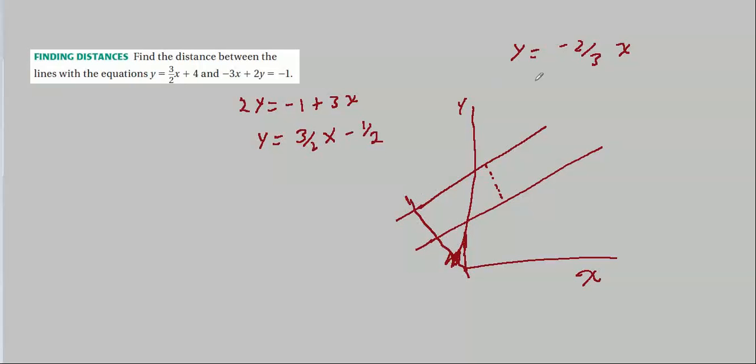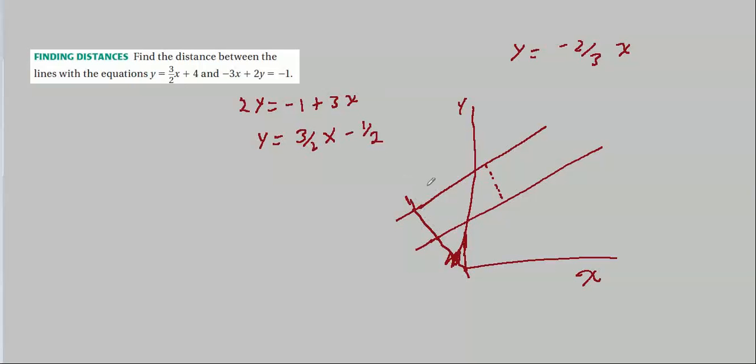Well, now that I've solved that problem, let's get back to this one. Y equals minus 2/3 x is this straight line here. So all we need to do now is find the distance between this point and this point. But what is this point and this point? Well, remember the last section we worked out what the intersection of two lines would be? They're either parallel and they don't intersect, or they're the same line and they have an infinite number of common solutions, or they're like most lines. They intersect at exactly one point and they have one unique solution. These lines intersect, so we have one solution.